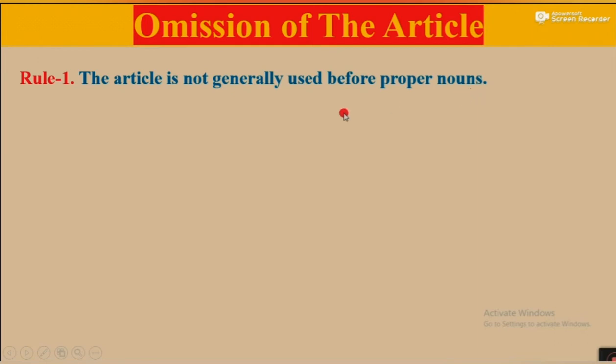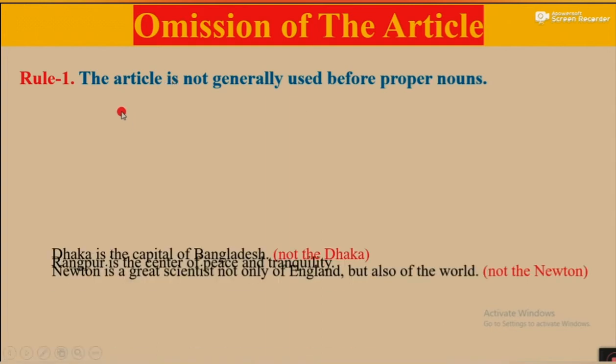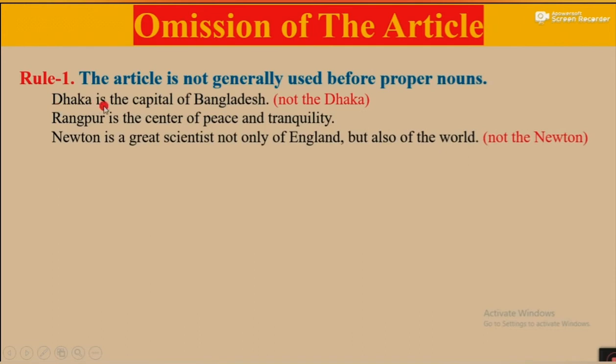So we know we do not use article before proper noun, material noun and abstract noun. Dhaka is the capital of Bangladesh. Here, Dhaka is a proper noun. Rangpur is the center of peace and tranquility.